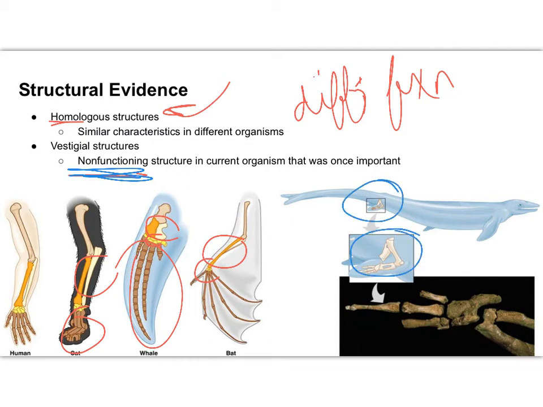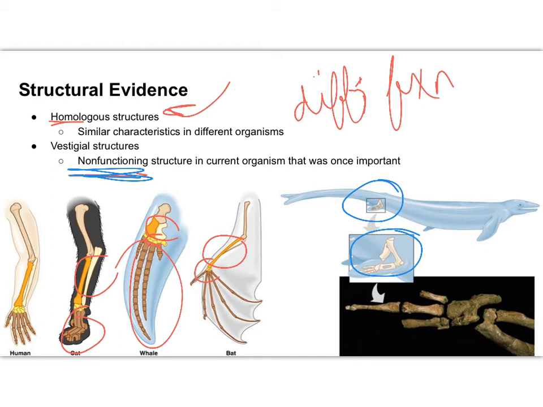You can see it right here. Our pelvis is part of what allows us to walk upright, to distribute the weight. Marine animals don't need a pelvis like we have because they're supported by the water all the time. So this would be an example of a vestigial structure. It is significantly smaller in size, because that usually will happen. It will shrink over time because the structure is no longer functioning. They don't need it in the current organism. However, the ancestral organisms had it at one point in time. It was a working, functioning structure.